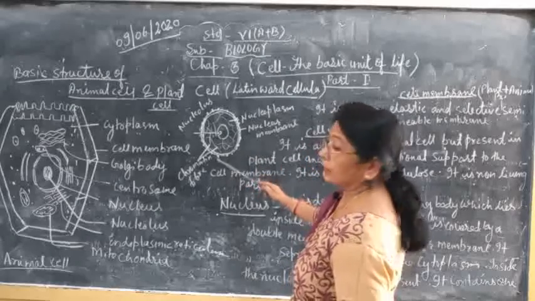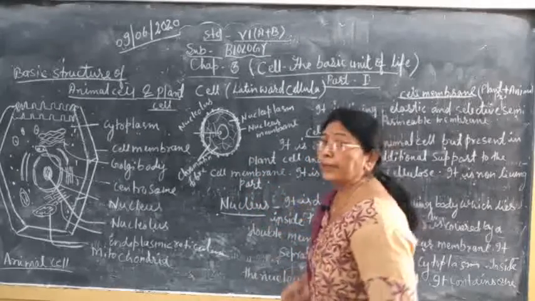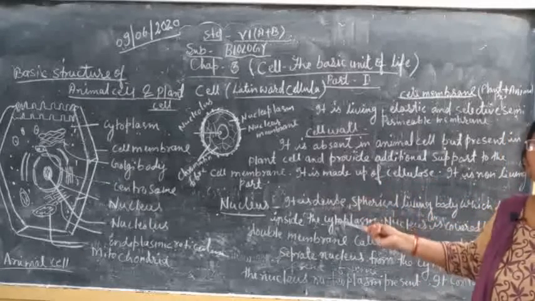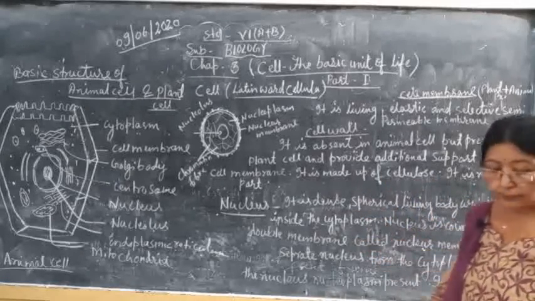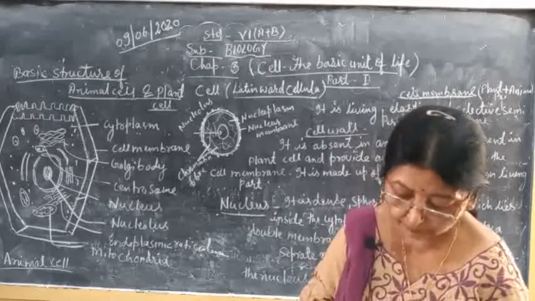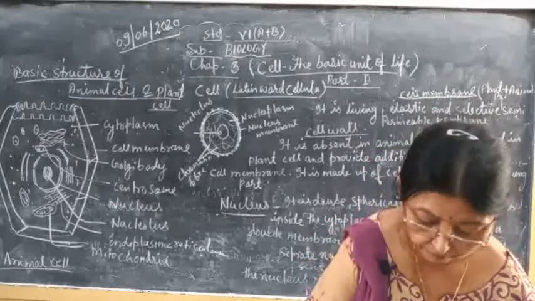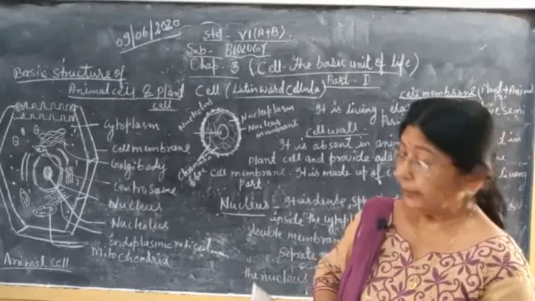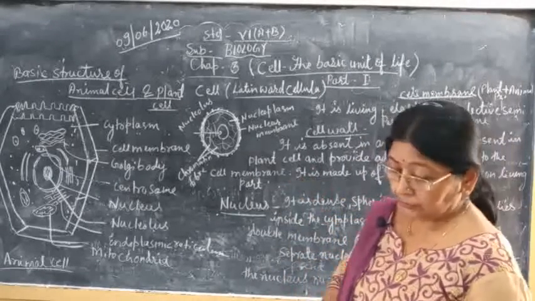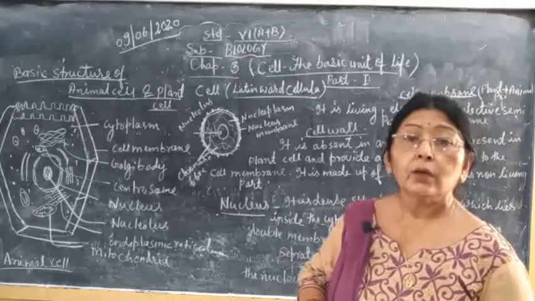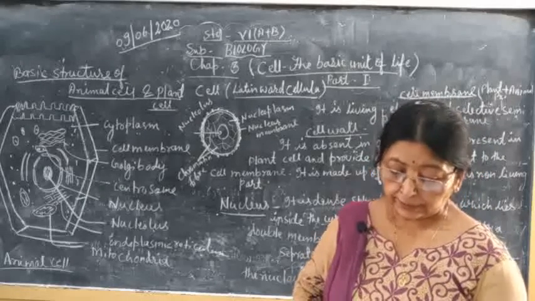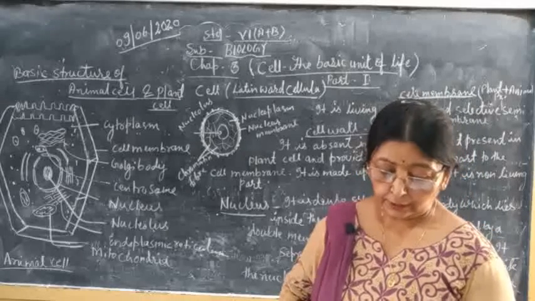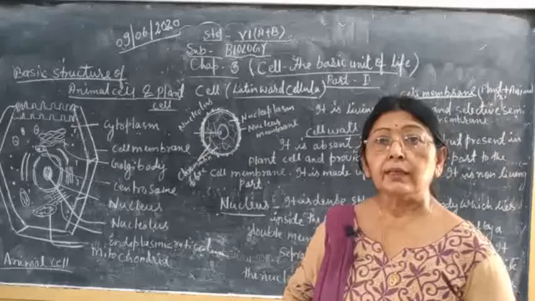This chromatin network forms the chromosomes. Chromosomes are responsible for the transfer of hereditary characters from parents to their offspring. Function: the nucleus controls and coordinates all the vital activities. It contains chromosomes which carry parental characteristics. It plays an important role in cell division.